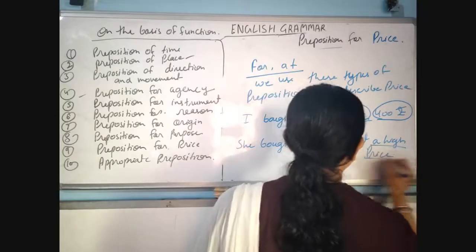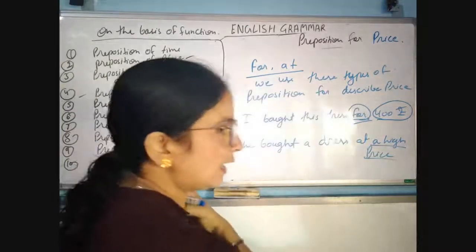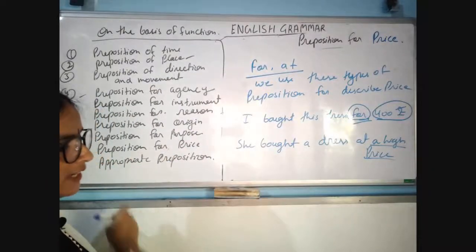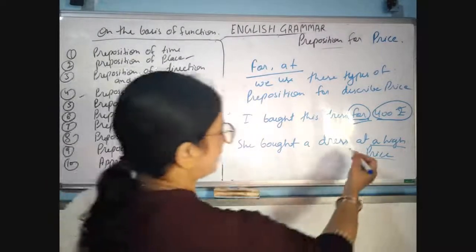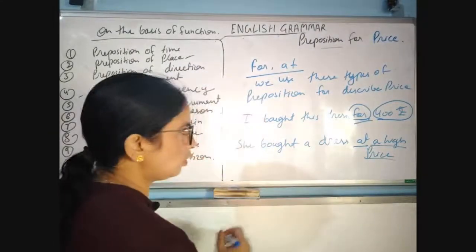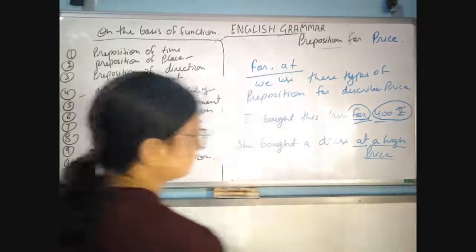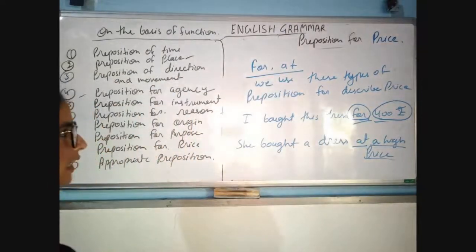The price is not given here, only a high price estimate is given, so that's why we are using here at. And for preposition is used to show the exact price. Okay, so these are the prepositions for and at, always used for the preposition for price.